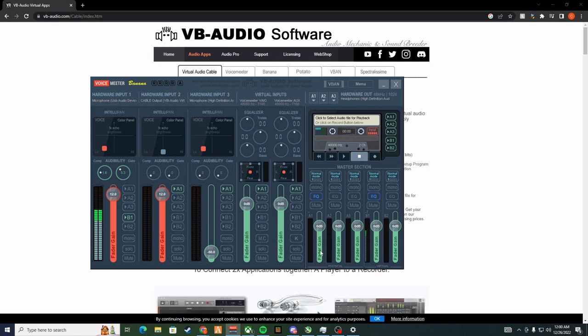Other than that, these here are just extra little knobs and stuff, so you can play around with the equalizer mode if you want.